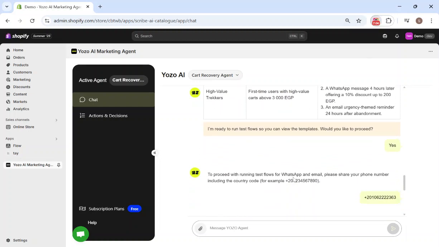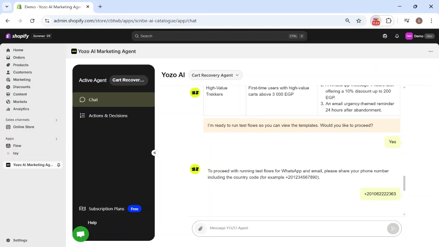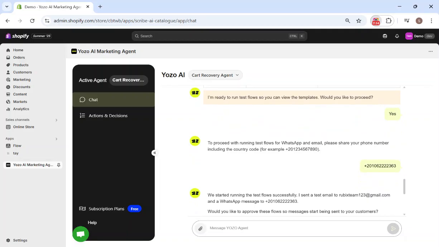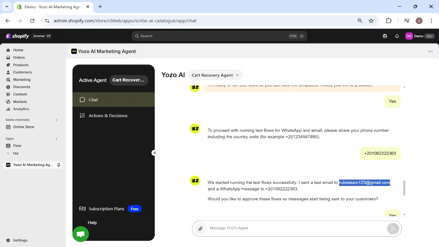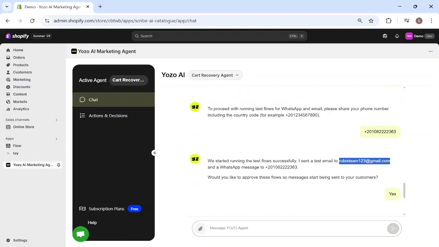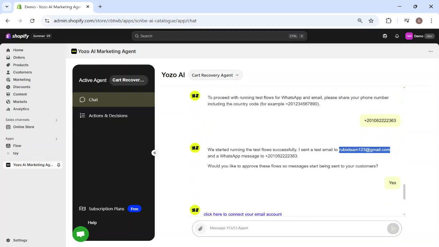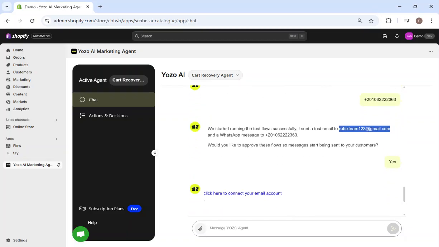So here it asks for my phone number in order to be able to send WhatsApp messages. I enter the phone number and then it sent already the test flows successfully. So that's the email on which they sent and the WhatsApp message was sent to this number. Would you like to approve those flows for the messages? I said yes here. I'll show you the screenshots after the video is done.